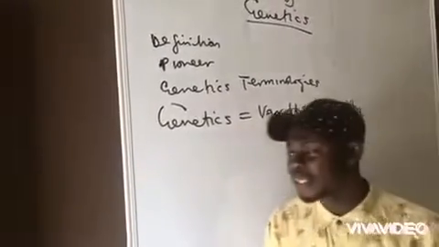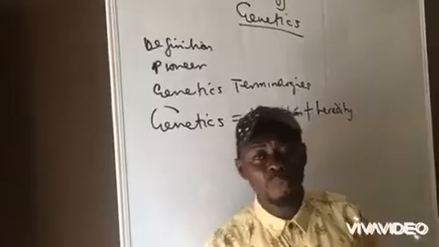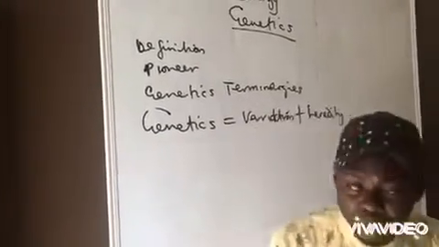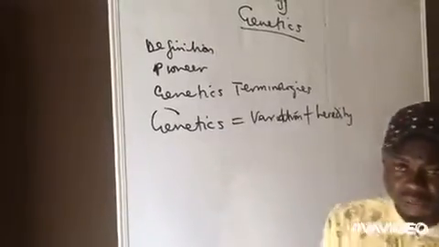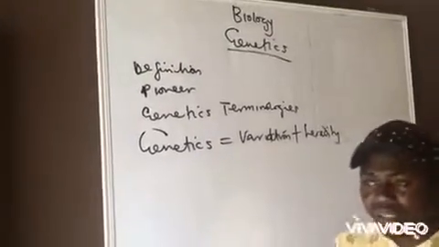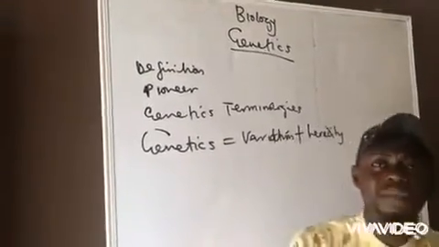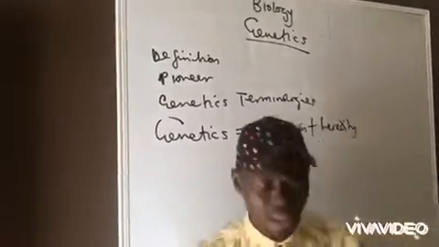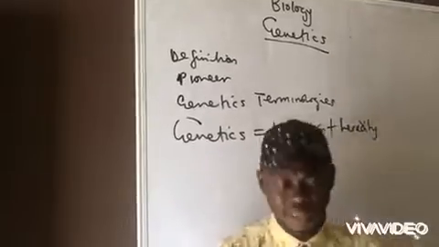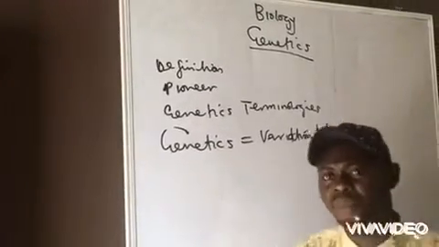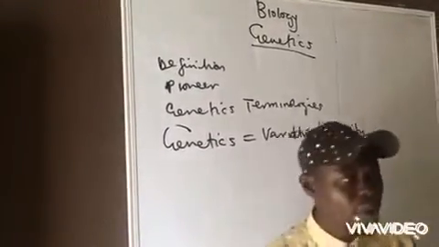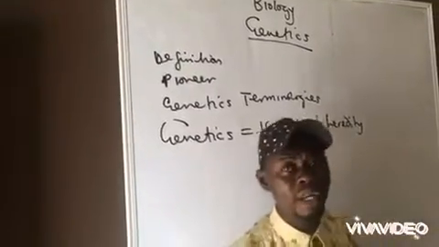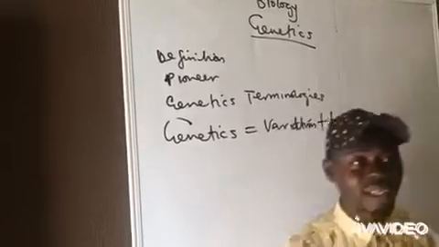Variation simply means the observed differences among species, among different organisms. Human beings are a typical example of a species, but we have the blacks, those are the Africans, and we have the whites, the Europeans, and the Asians.